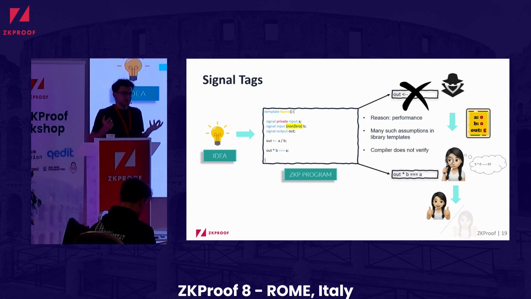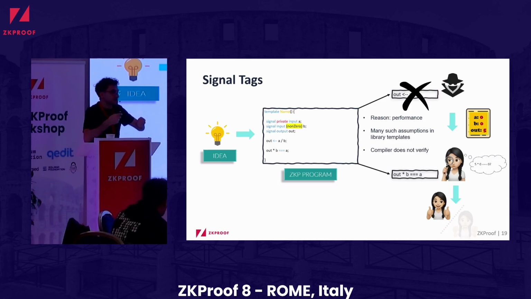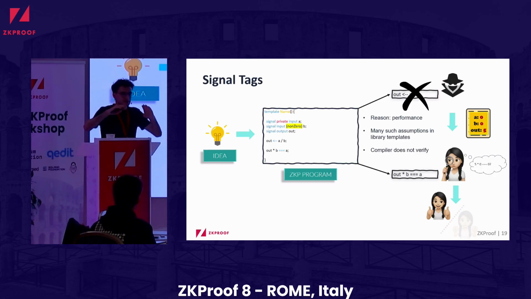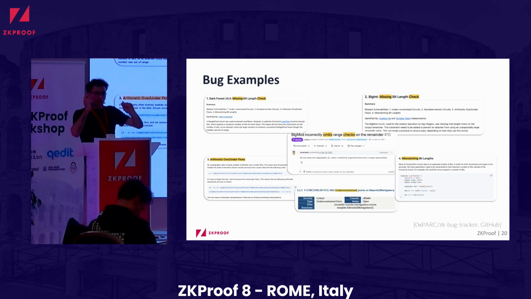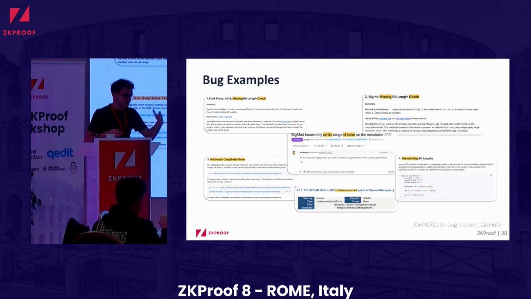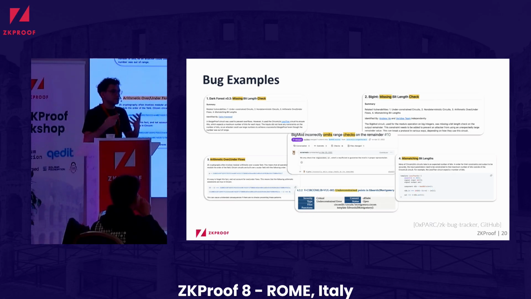But unfortunately, the compiler does not do any checks. The compiler does not by default verify, did you respect those assumptions? When using these templates, did you put the necessary constraints? And hence we end up with many such bug examples in the wild where assumptions are violated, where the prover side, this computation side, and the constraint side of the verifier do not match. So you see missing checks that we have found a lot in reported GitHub issues or in collected GitHub bug trackers.